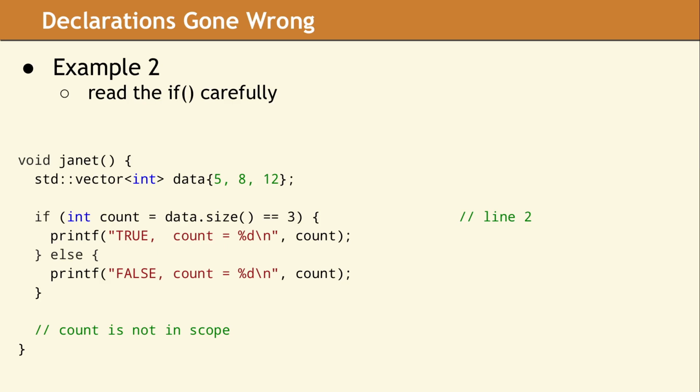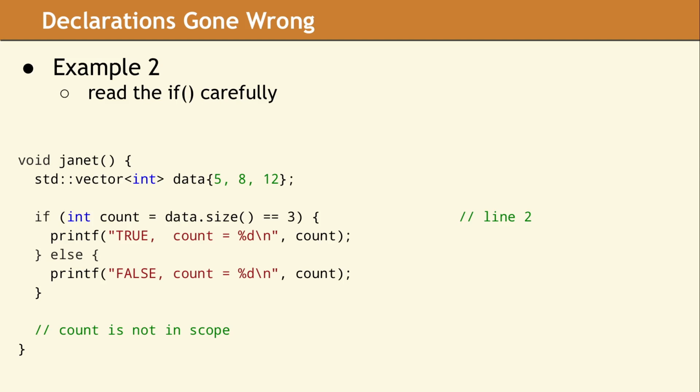Everything on the right side of the equal sign must be evaluated before the variable count can be initialized. So the first part of the process calls the method size, which returns 3. The next step is to compare this return value with the literal 3. Since 3 is equal to 3, the result is the Boolean value true. Now we can initialize the variable count, but we have a Boolean and we need an int. So the true is converted to the integer value 1. Finally, we now know that count is initialized to 1.